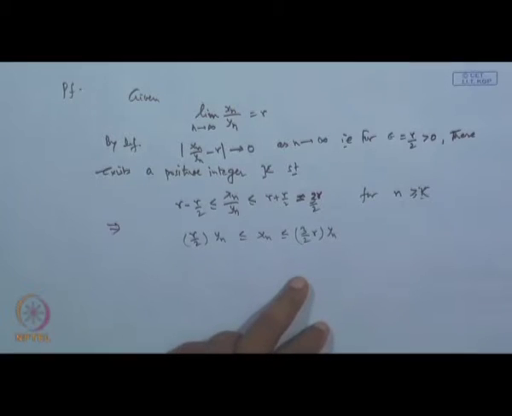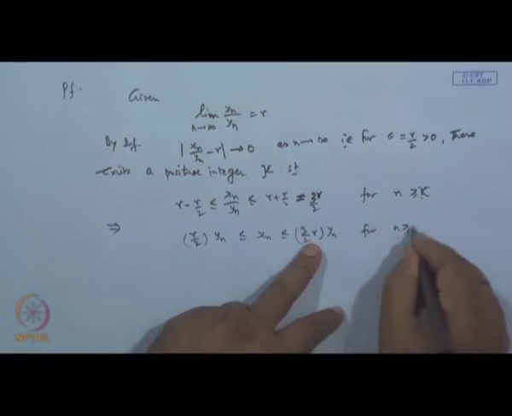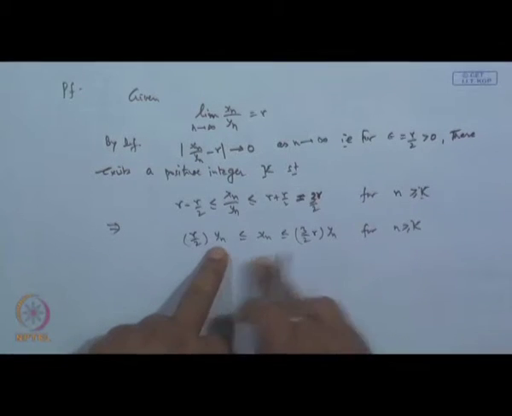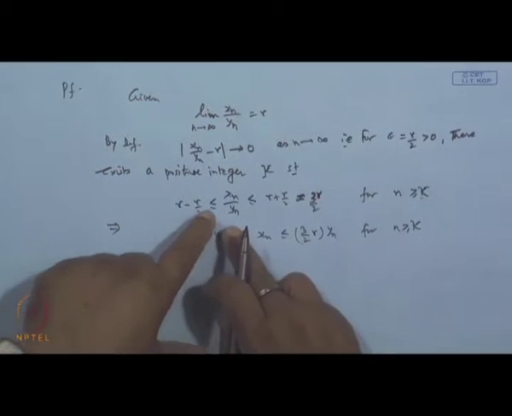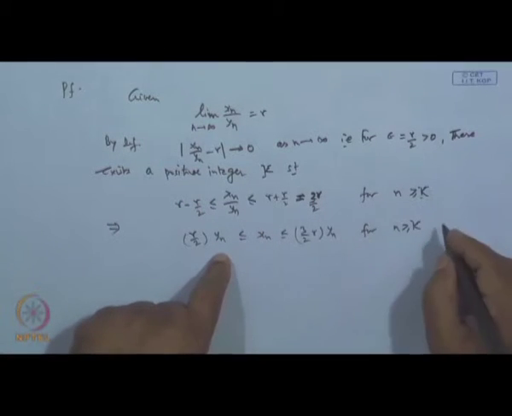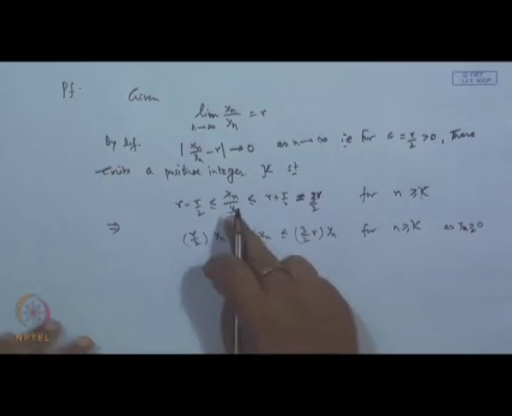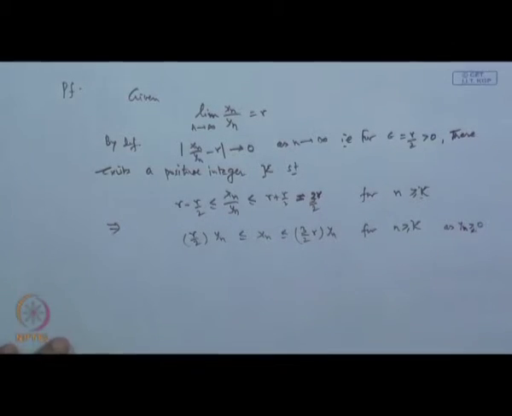Okay. Now, apply the comparison test. This is true for n greater than or equal to k, because the y n's are positive. Therefore, when we are multiplying, it is not going to change the inequality, as the y n's are greater than 0. Of course, greater than 0, otherwise equal to 0 will create a problem. So, y n is greater than 0.